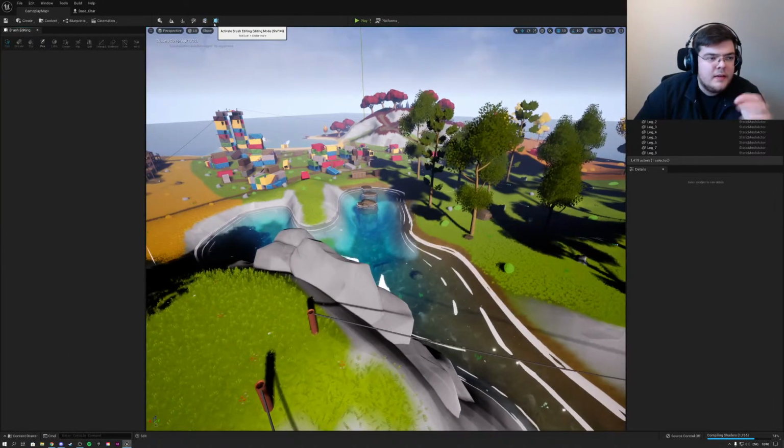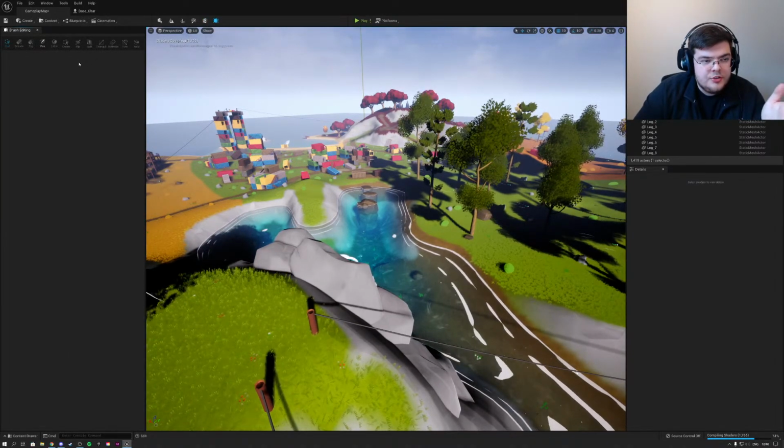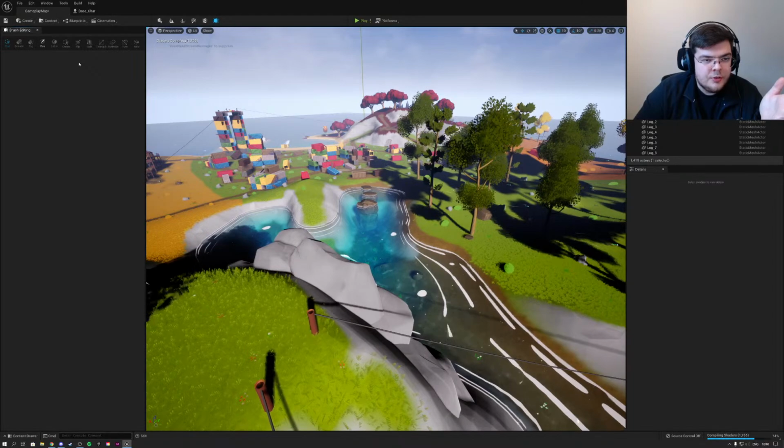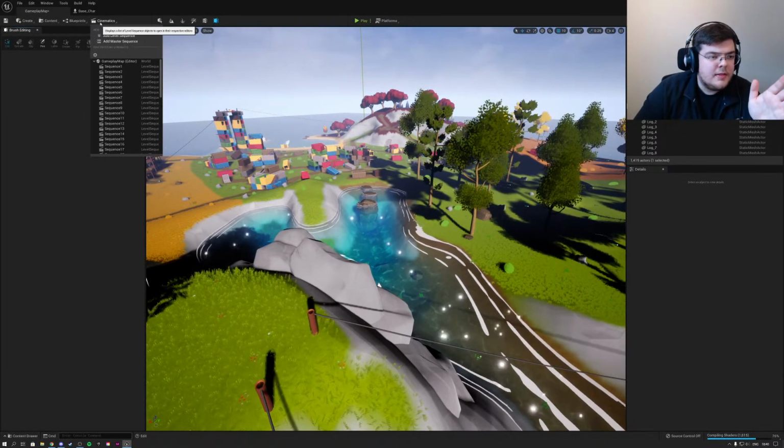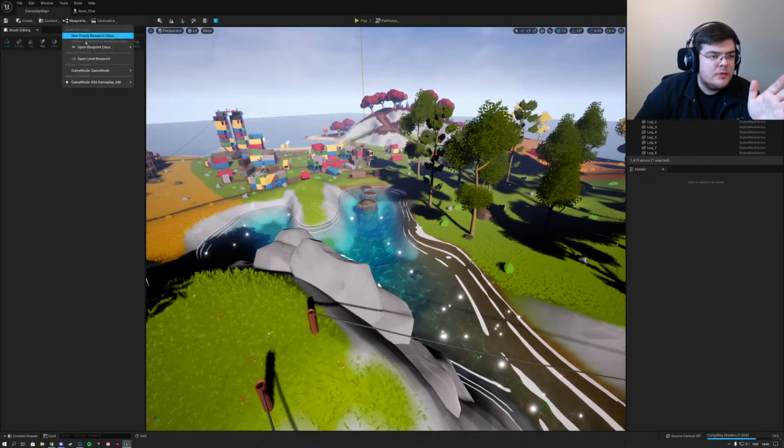Activate brush editing. Yeah, so this is just for the basic geometry tools. So it looks like we can still make geometry maps in Unreal Engine 5, which is great. Cinematics are on top here. Blueprints are over here. I love it so far.